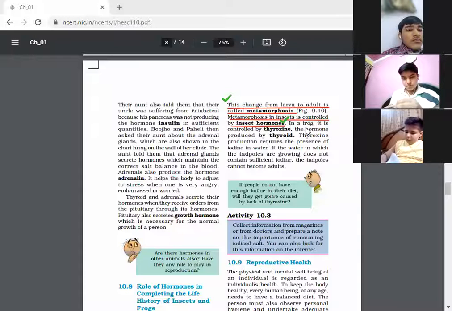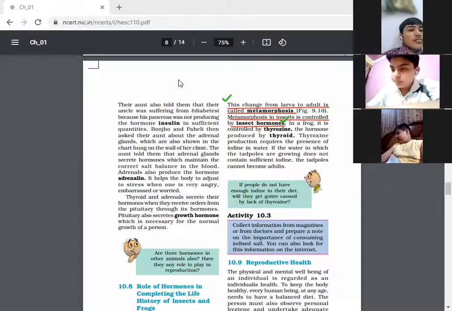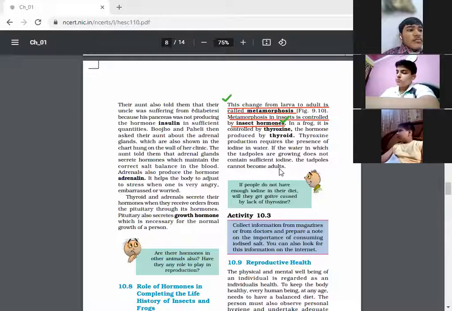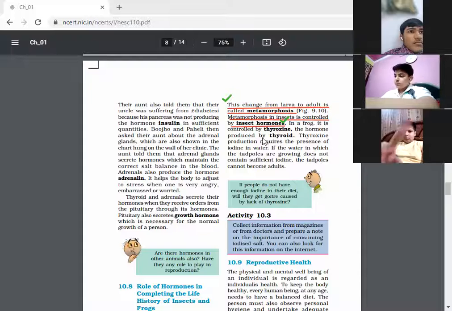But how do frog larvae change into adults by the process of metamorphosis? Thyroxine is required. In water where thyroxine is not there, the tadpole will not grow into an adult, because they require thyroxine to grow.